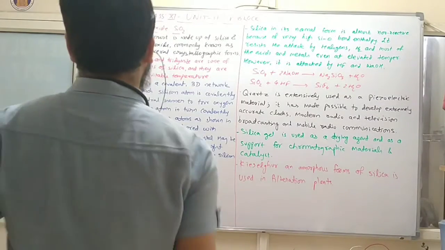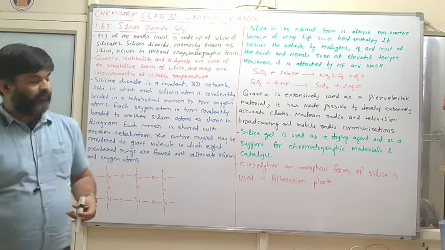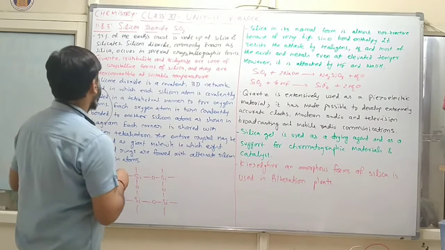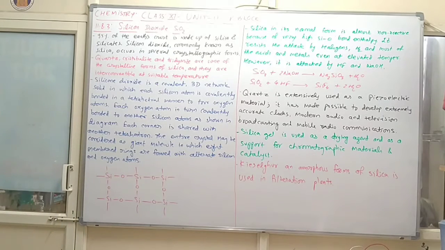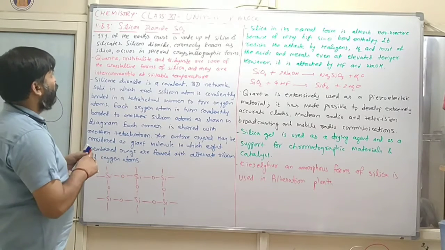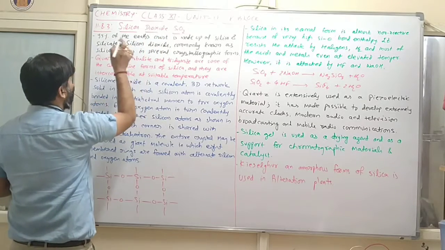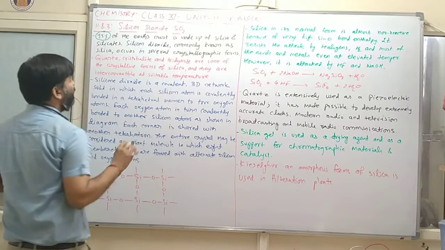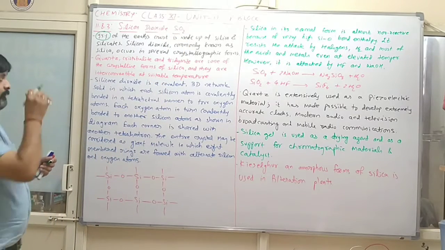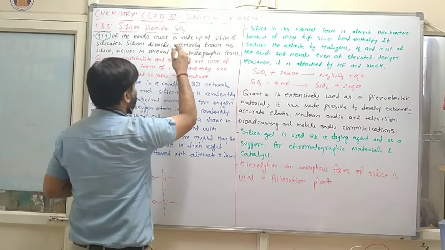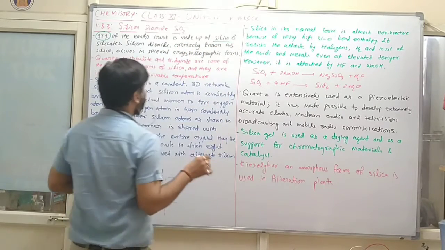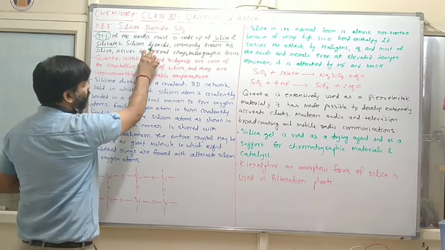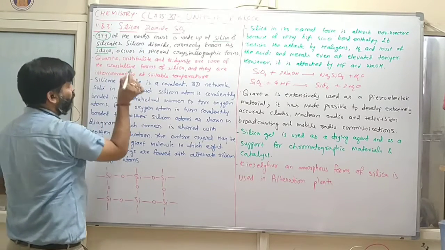Now, in the case of compounds of group 14, we will discuss silicon and silicon-related compounds. First of all, silicon dioxide will form. The formula is SiO2, and 95% of the earth's crust is made up of silica and silicate. Silicon dioxide is commonly known as silica.